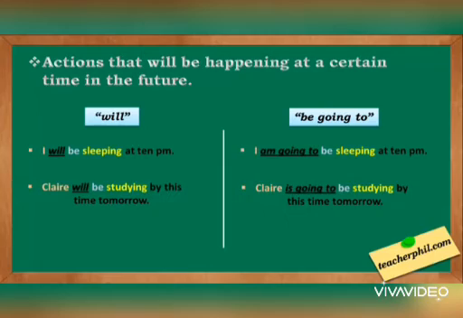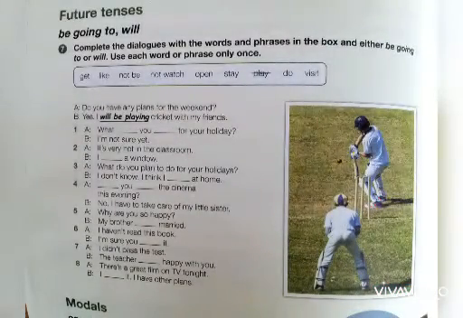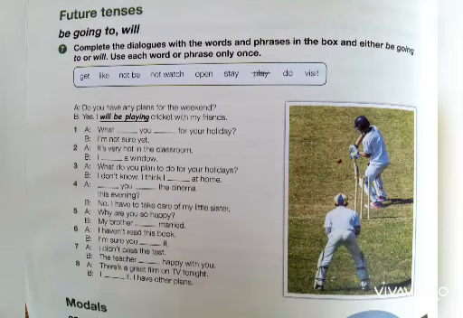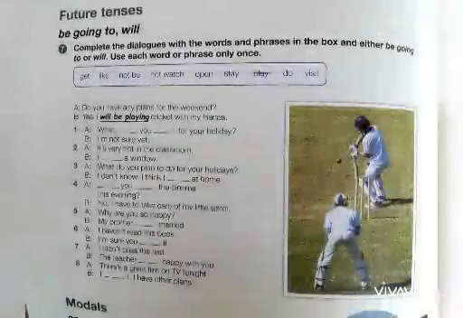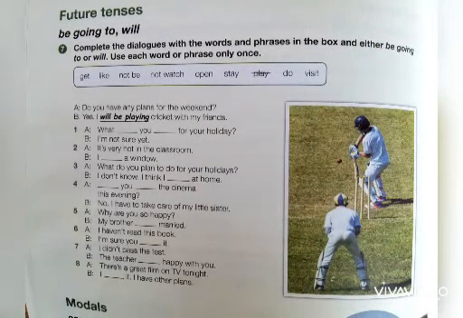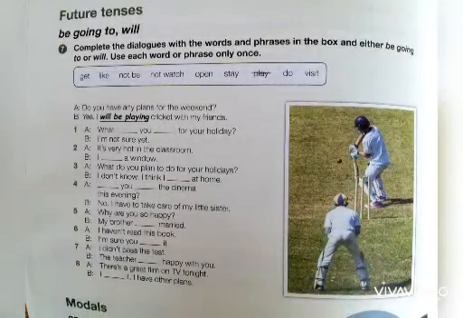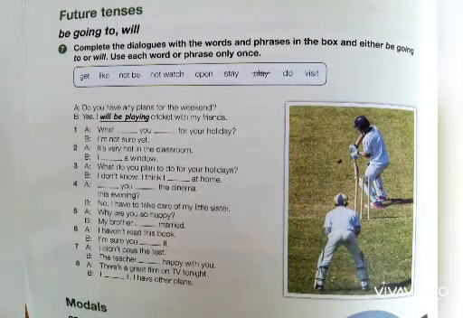Now let's move toward our today's topic from the book. Future tense, be going to, will. Complete the dialogue with the words and phrases in the textbook and either be going to or will. Use each word or phrase only once. Words are get, like, not be, not watch, open, stay, play, do, visit.